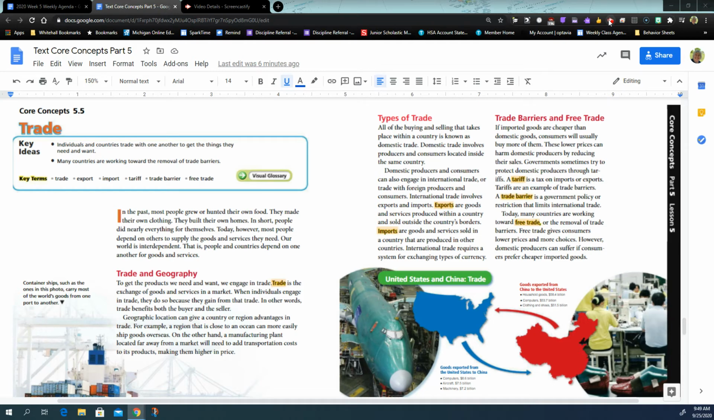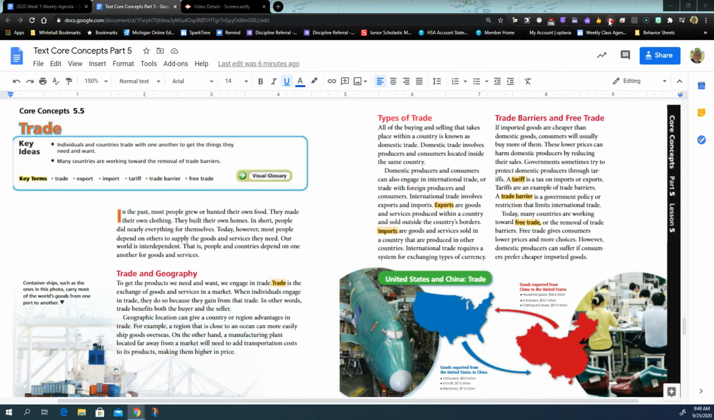In the late 1990s, we started to sign free trade agreements with the idea that we would be able to sell our products and that other countries' economies would grow to where they could buy American products. That's not how it ended up working as much, and it has hurt some of our US companies and made foreign products much cheaper because they pay much lower wages than what we can pay. We pay our workers fair wages, so our prices are higher. Today, many countries are working toward free trade, or the removal of trade barriers. Free trade gives consumers lower prices and more choices. However, domestic producers can suffer if consumers prefer cheaper imported goods.